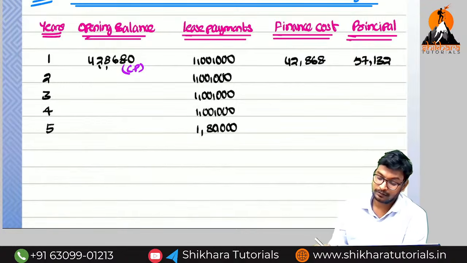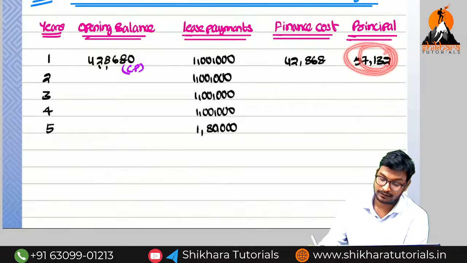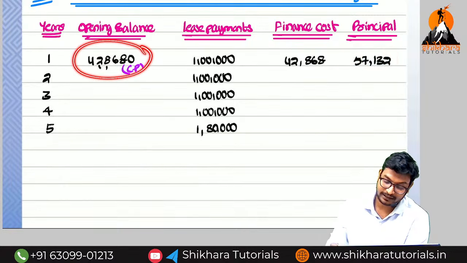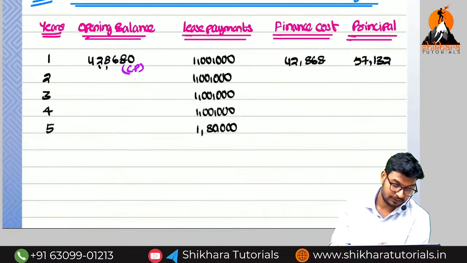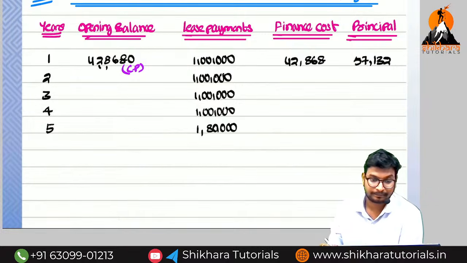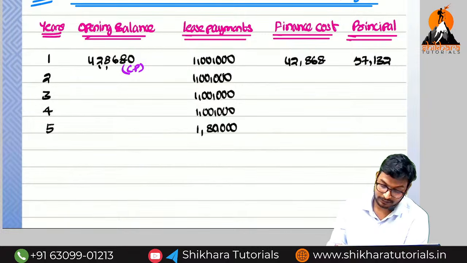This 57,132 is the principal portion we have already paid in the installment. So for that reason we reduce it from here. 4,28,680 minus 57,132 is 3,71,548.